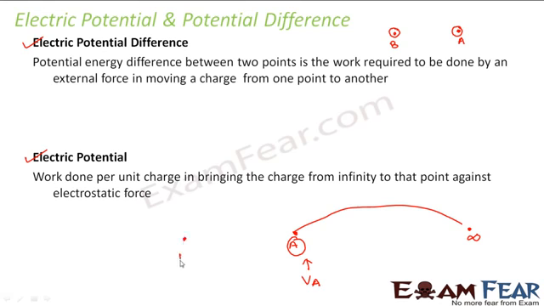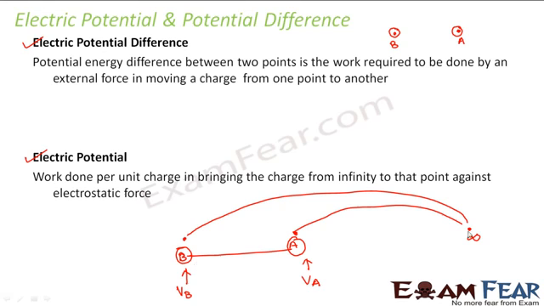Similarly, what would be the potential at this point B? It would be the work done in bringing this particle from infinity to point B. So that would be the potential at point B. Now what would be the potential difference? The potential difference between A and B will be nothing but the difference of VA and VB. So the difference in potentials, that is the work done in taking the object from point A to point B, becomes the potential difference.